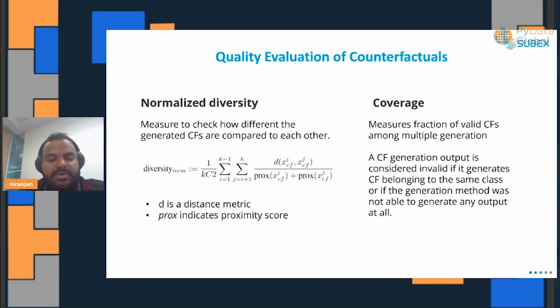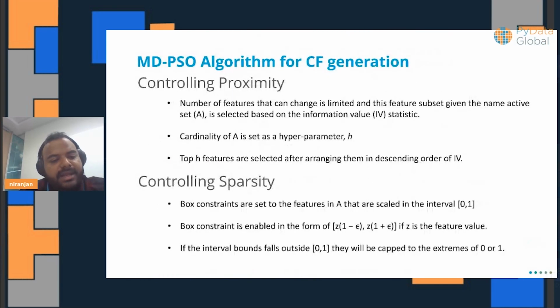So this is also another standard property that is defined in any of the current or proposed approaches, right? And in the method that we employ, we specifically say that we can easily control proximity and sparsity.